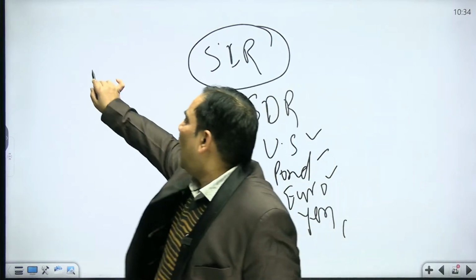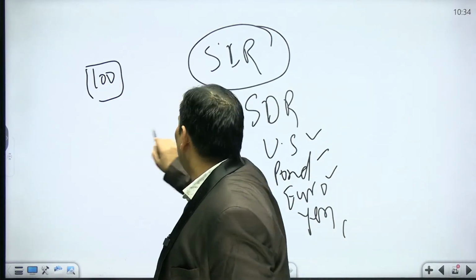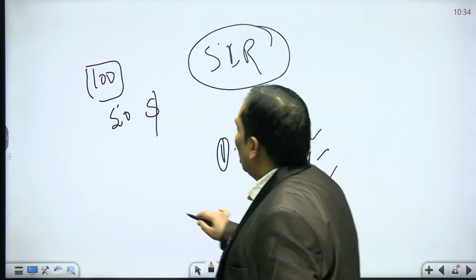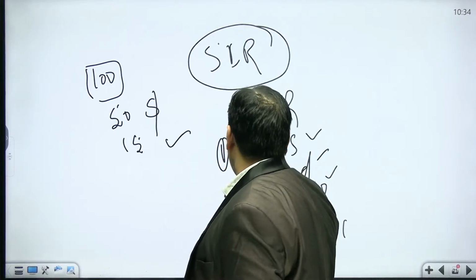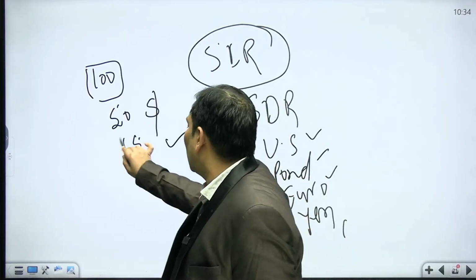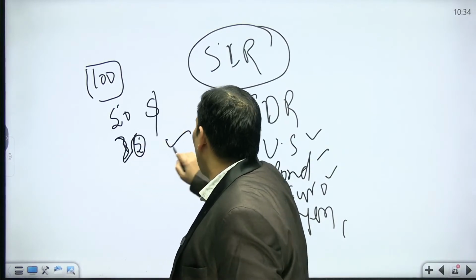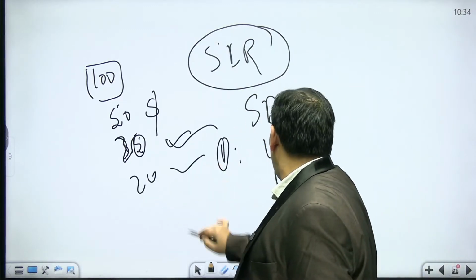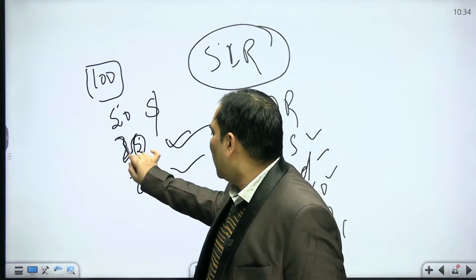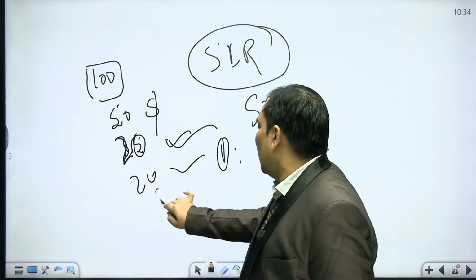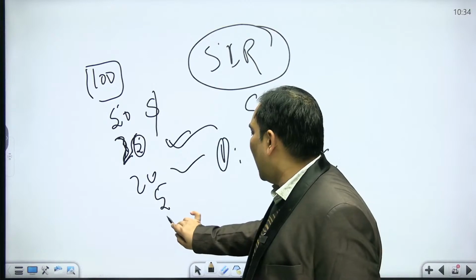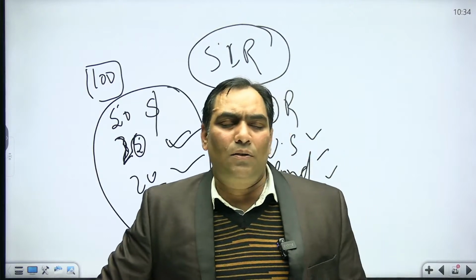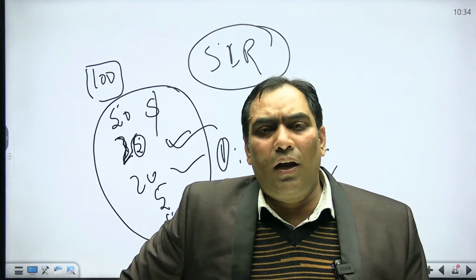Suppose we want to have 100 as SDR. Suppose 50 we are maintaining in the form of dollar, 20 we are maintaining in pound sterling, and 20 we are maintaining in euro, and 5 in yen, and 5 in Chinese currency. So we can maintain SDR in 5 currencies.